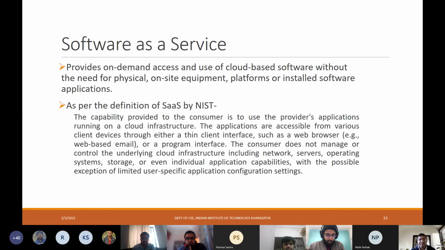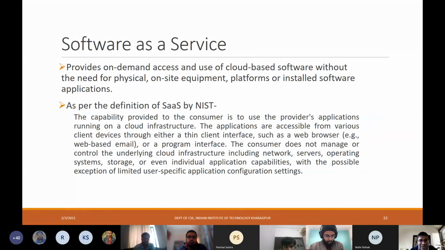Now, software as a service basically provides on-demand access and use of cloud-based software without the need for physical on-site equipment, platforms, or installed software applications. So you do not have to install your Microsoft Word, right? You can use Google Doc. I do not have to purchase my own different software. I can use software that is made available as services from these cloud providers.